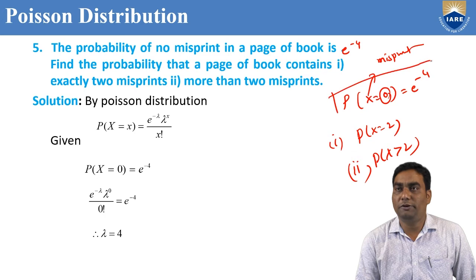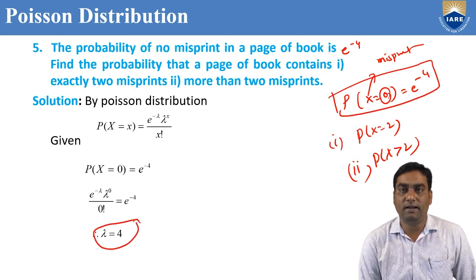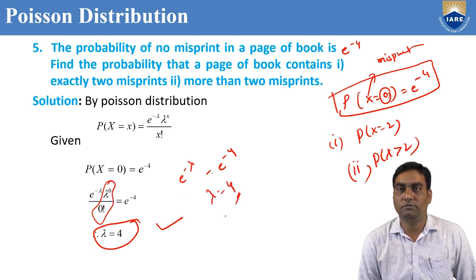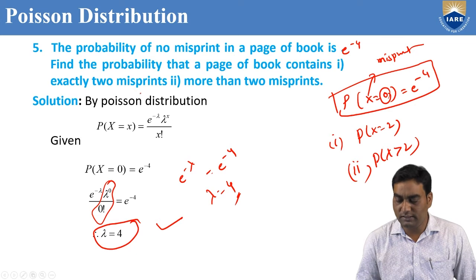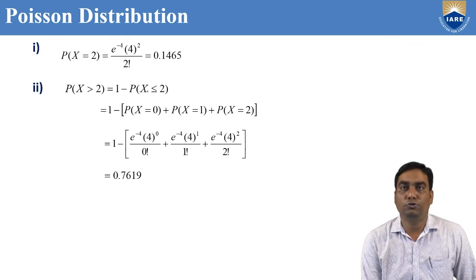According to the condition, P of x equal to 0 equals e power minus 4, we can calculate the lambda value. By equating the coefficients on both sides, we will get lambda equal to 4. See, e power minus lambda equal to e power minus 4, because lambda power 0 is 1 and 0 factorial is 1. So lambda equal to 4. After getting lambda equal to 4, we can find the probability of exactly 2 misprints and greater than 2 misprints by substituting lambda equal to 4.